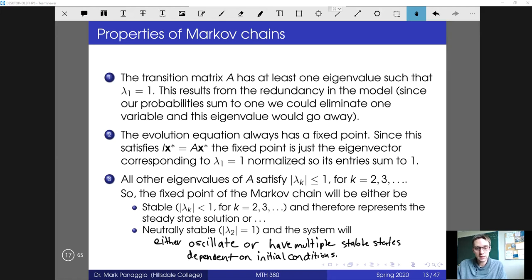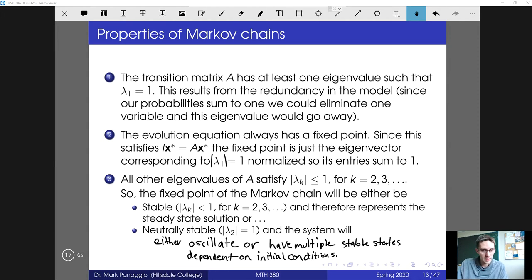On the other hand, if one of the other eigenvalues is 1 also, or at least its absolute value is 1, then potentially we're going to have more complicated behavior. One of the possibilities is that the system could oscillate forever. Alternatively, you could have multiple stable states where you just stay. And so either of those would correspond to a neutrally stable fixed point.